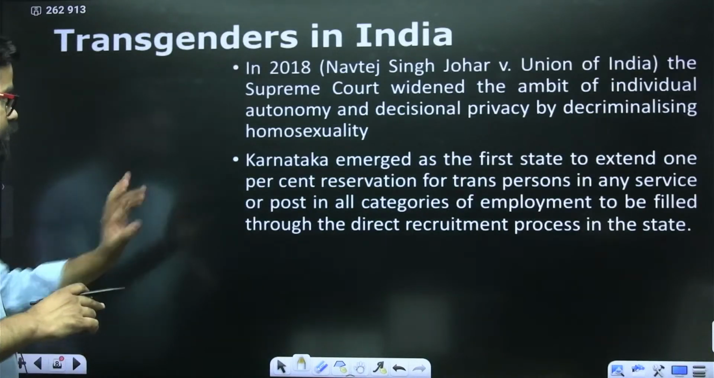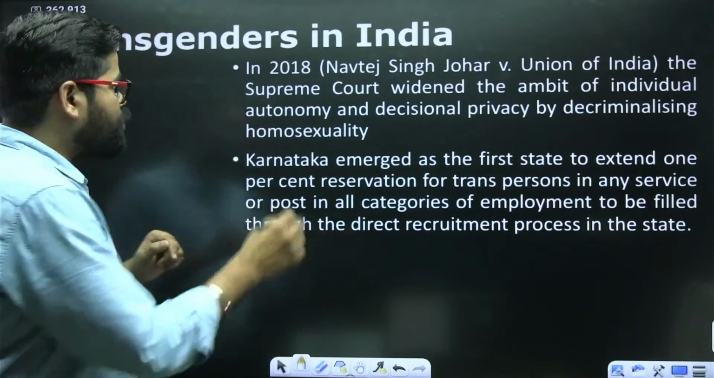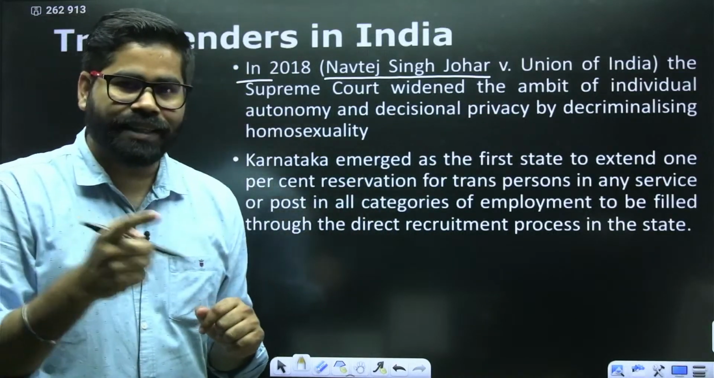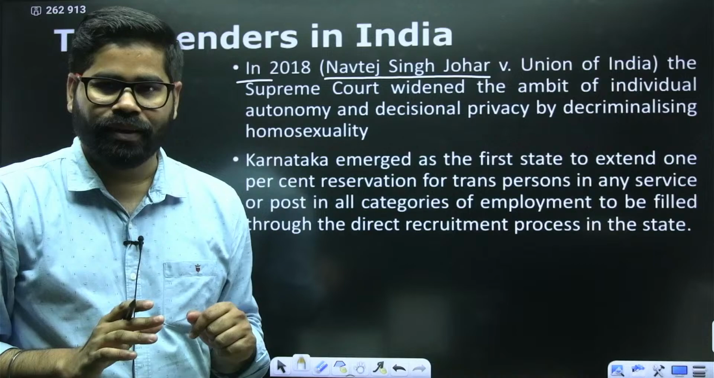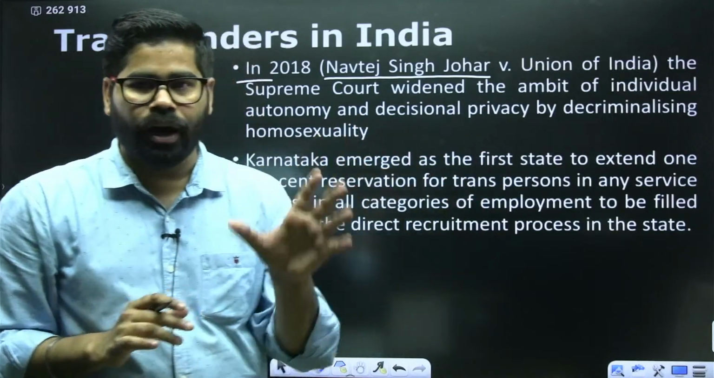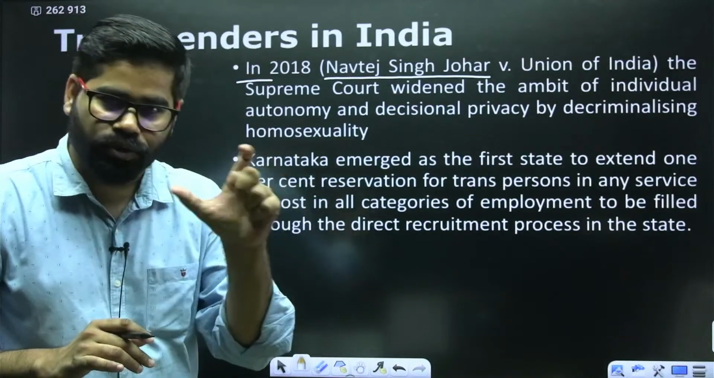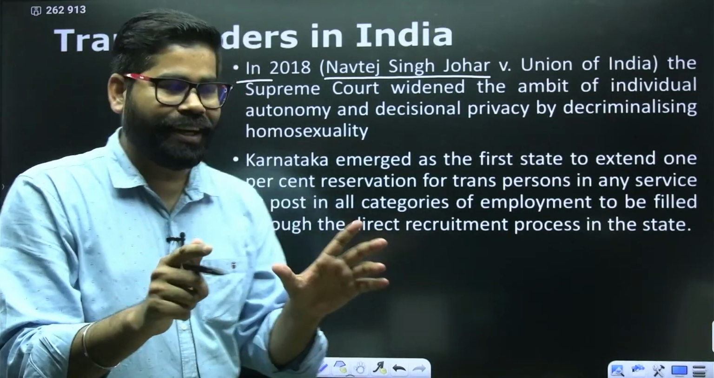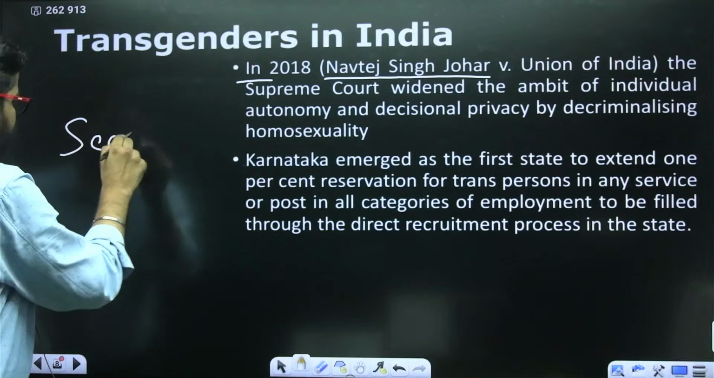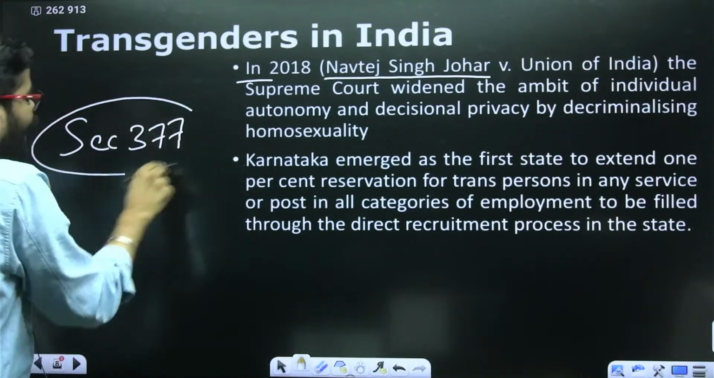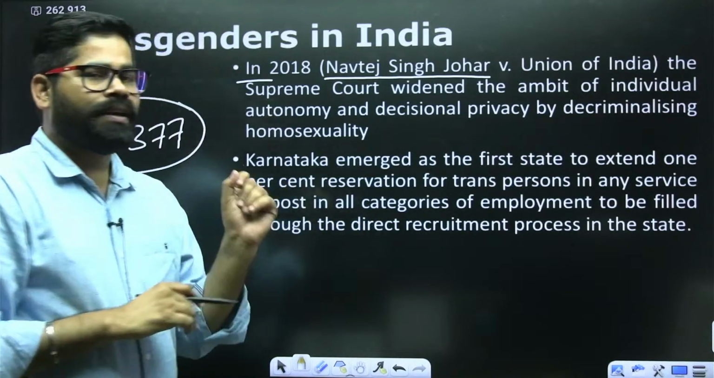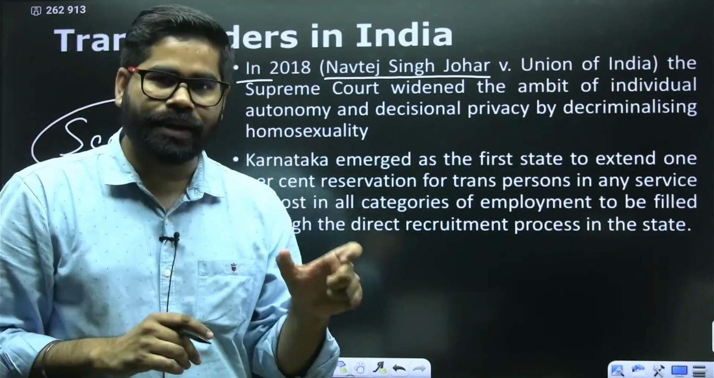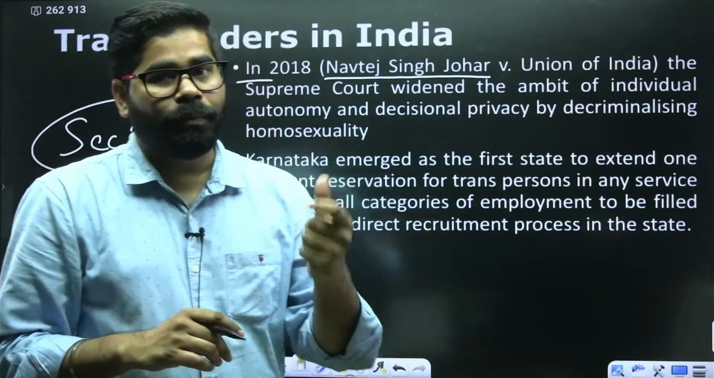Then the second thing is, in 2018 again, there is this famous case, Navtej Singh Johar versus Union of India. This is also one of the prominent cases. Why prominent? Because at this point, Section 377 was declared null and void by the Supreme Court.